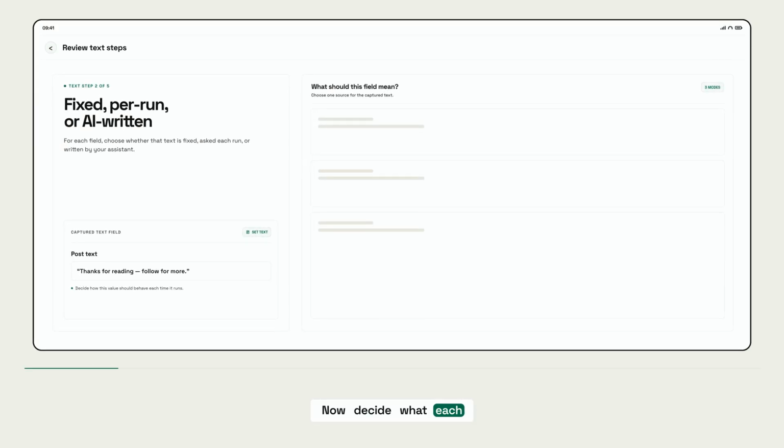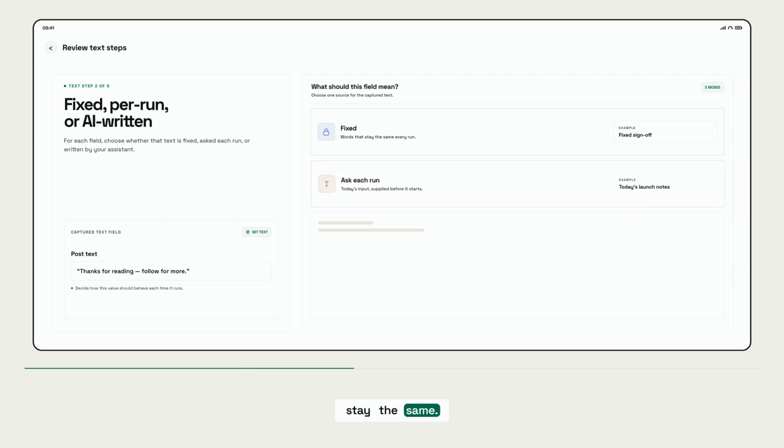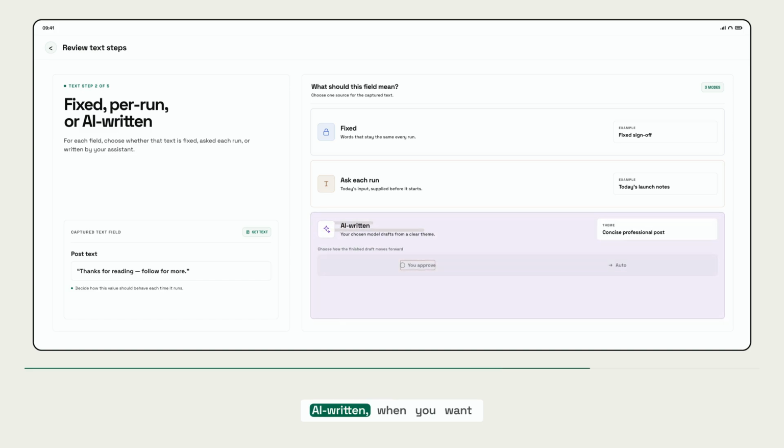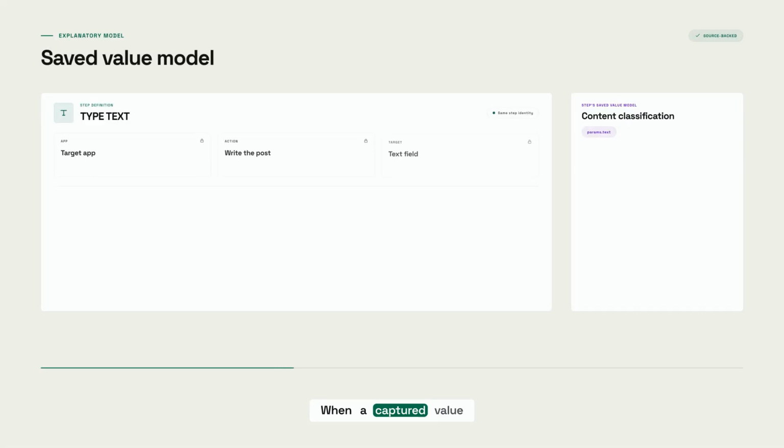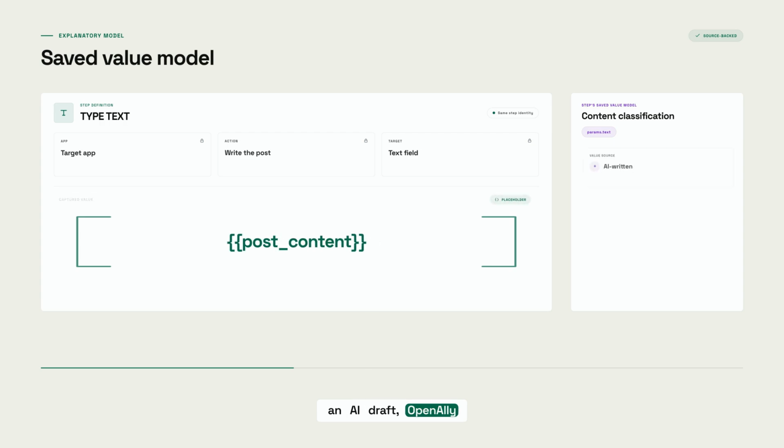Now decide what each text field means. Fixed for words that stay the same. Ask each run for today's input. AI written when you want your chosen model to draft. When a captured value becomes an input or an AI draft, OpenAlly replaces the literal with a placeholder. The routine keeps the structure, not yesterday's words.